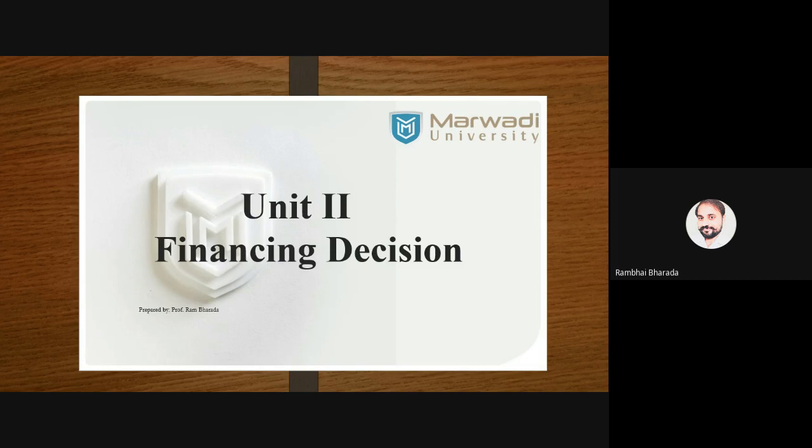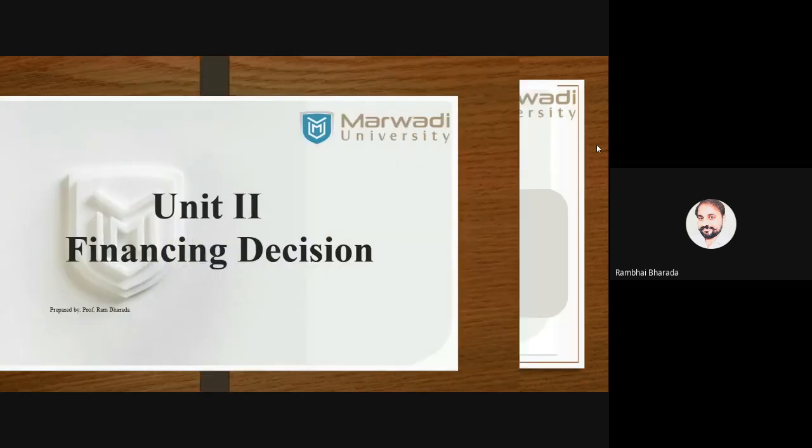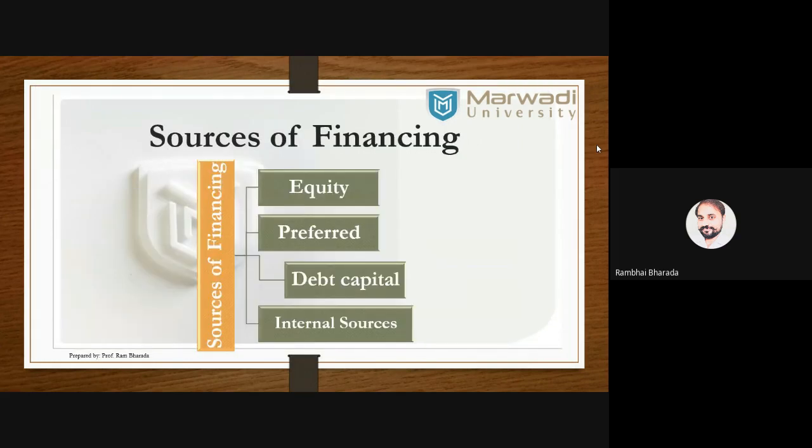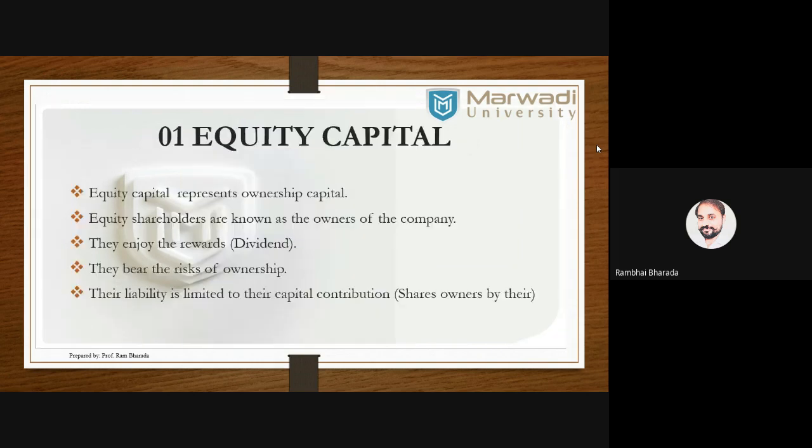In this video, I will try to revise unit 2 of our FM subject. Unit 2 is all about financing decisions. This entire unit is divided into four different parts, for easy understanding. So let me start the first part. Here, the first part means sources of finance. Basically, we have four different sources of finance: equity shares, preference shares, debt capital, and internal sources. Let me explain one by one.